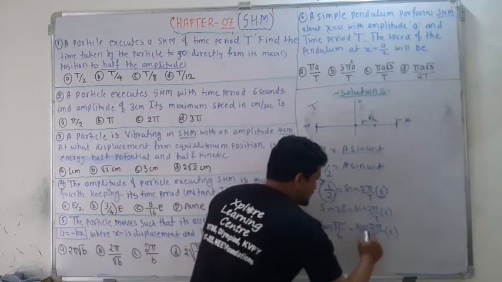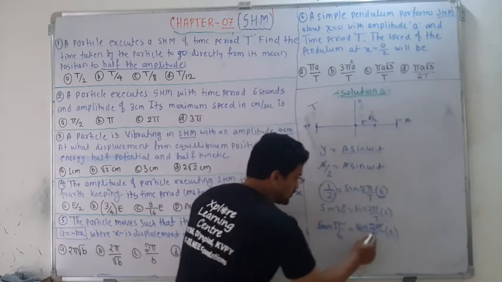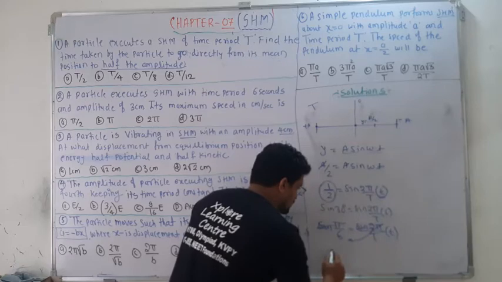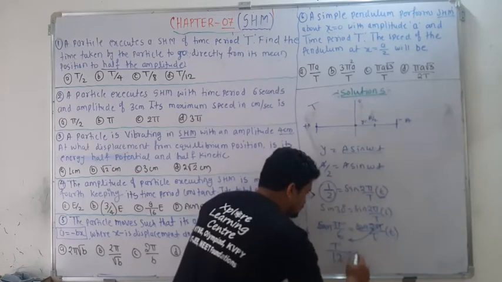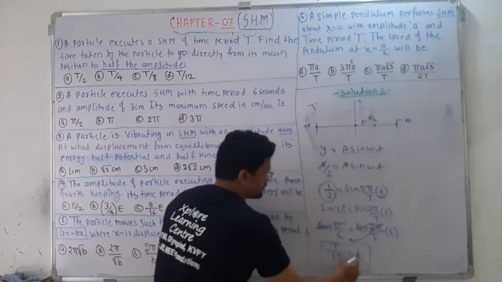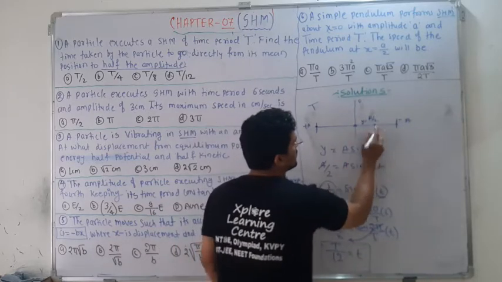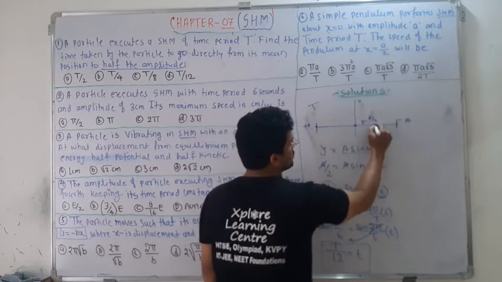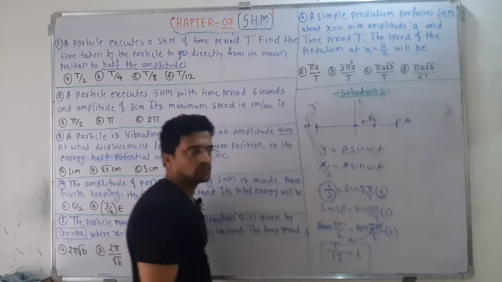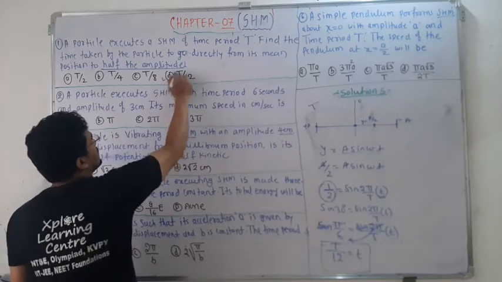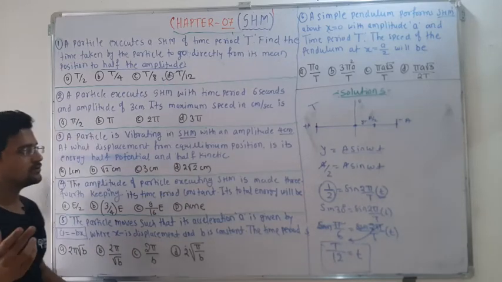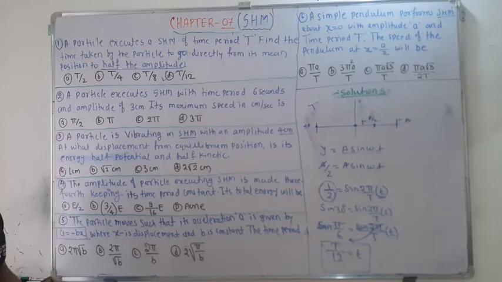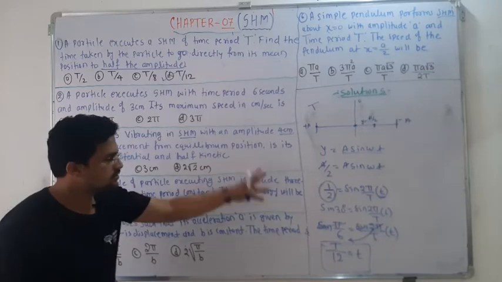So sine cancels out, the pi cancels, this 2 multiplies here, and T moves here, so it becomes T by 12 equals t. So this much time you need to move from here to here if it is oscillating, which is half of the amplitude. So option D will be correct. Next, just pause the video and see the solution of how I have solved this.